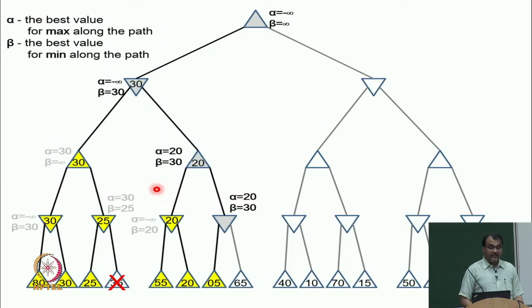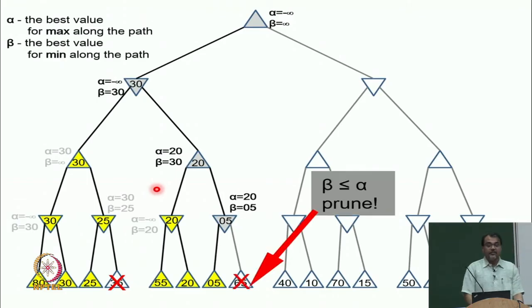We have just seen 5, so we send this information up. So, my min node becomes 5, and what changes? Beta changes, so beta becomes 5. Now, again we are in this point where alpha is greater than or equal to beta, and because alpha is greater than or equal to beta, we can prune this node. So, the two nodes that we intuitively figured out that we can prune, we have been able to prune by this algorithm by checking if alpha is greater than or equal to beta.